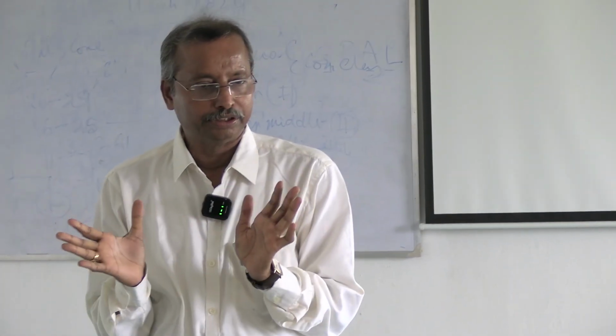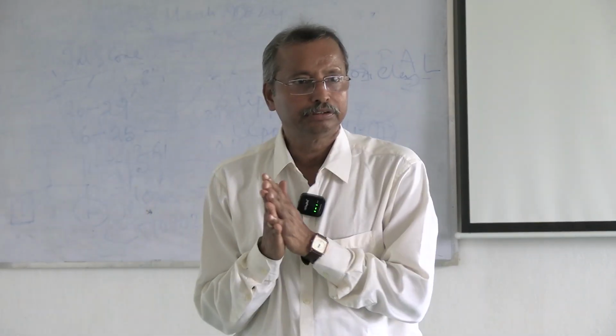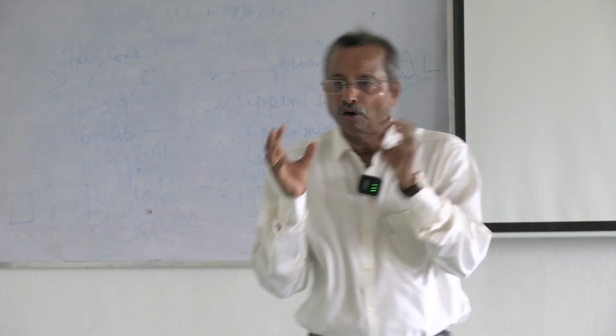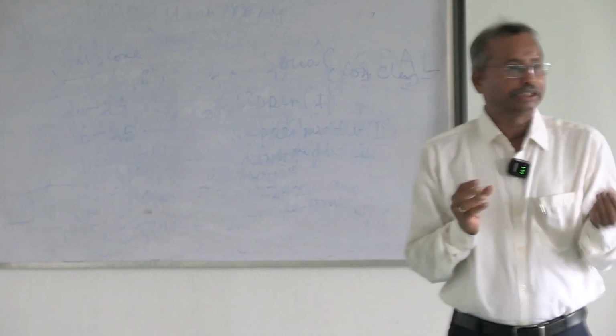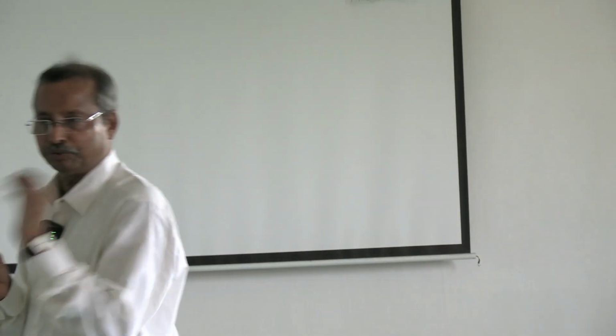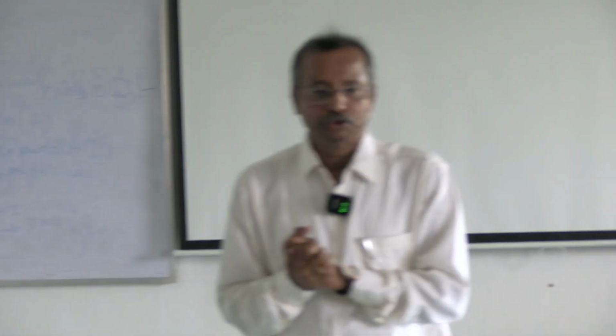Okay, this is updated. So when you go to the field, you have to collect all the parameters: education, occupation and monthly income of the family. So easily you can calculate the socioeconomic status of that family. You can find out what type of family it is, whether nuclear or joint.